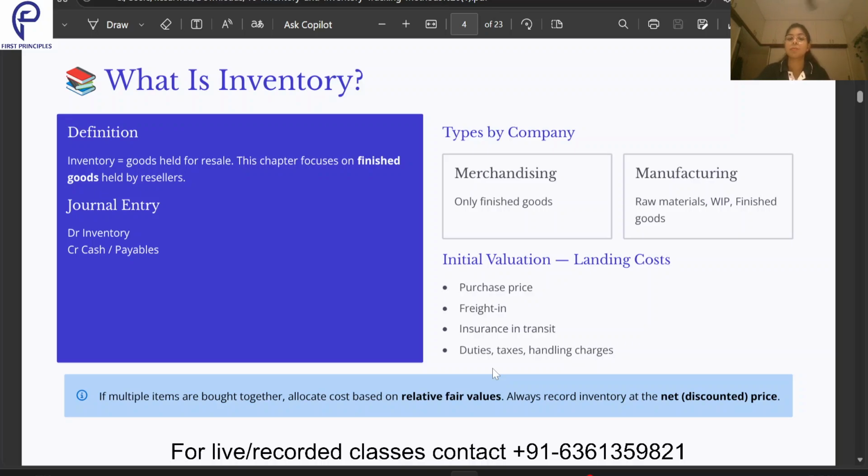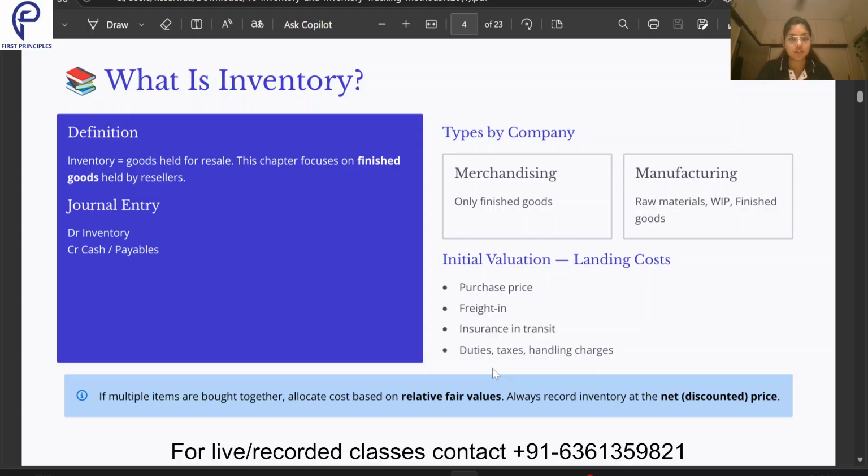If I take the example of a manufacturer, say I am a manufacturer of this wooden comb, there will be some raw material, some work in progress, and some finished goods. Raw material means the raw wood which we get from the forest. Then some of this wood will be in the machinery, getting converted into the shaped comb, and maybe some logo is being assigned to it. Finally, when it is packed in a box and ready for dispatch to the customers, that is the finished goods. So in that scenario we have three kinds of inventory.